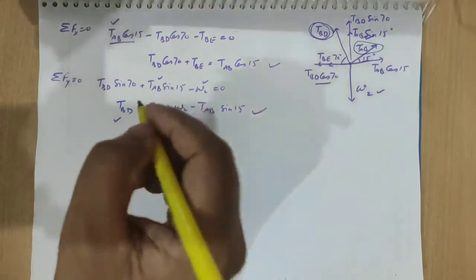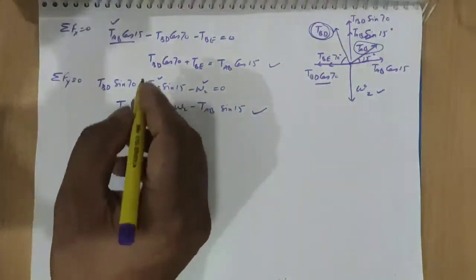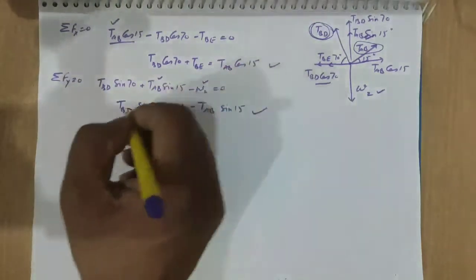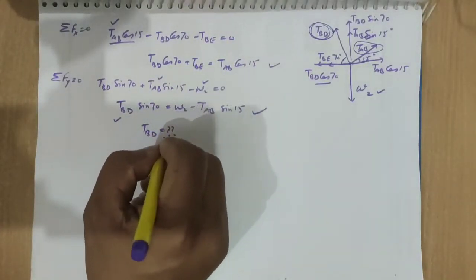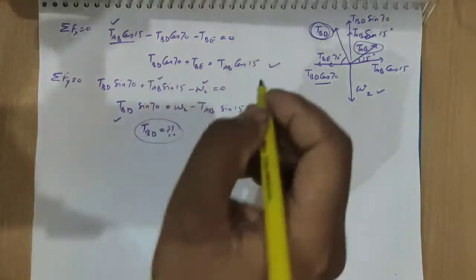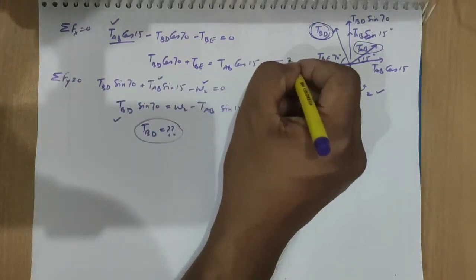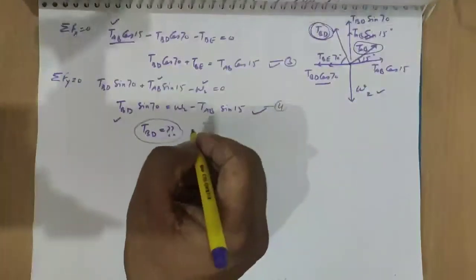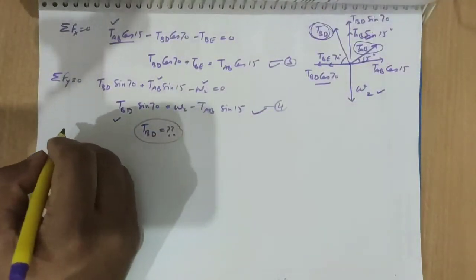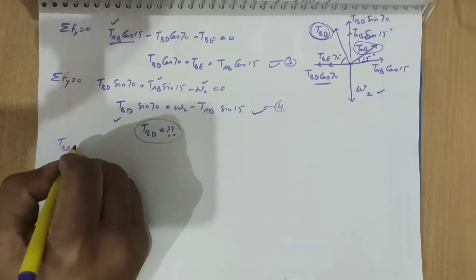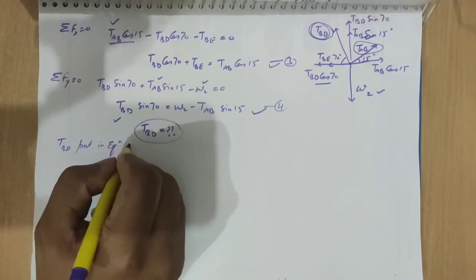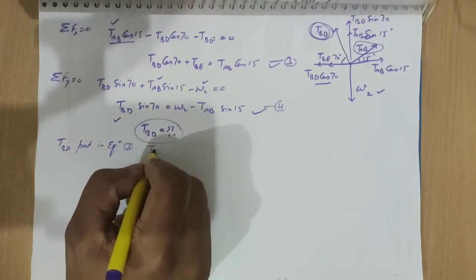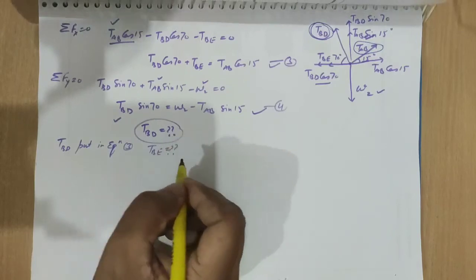So from this equation we can calculate TBD, then that value we will put over here. This is like equation, we can say it is equation 3, equation 4, equation 1 and 2. From equation 3 and get the TBE.